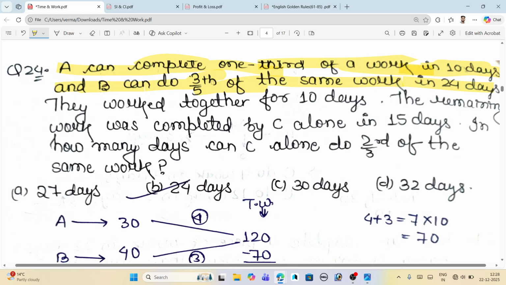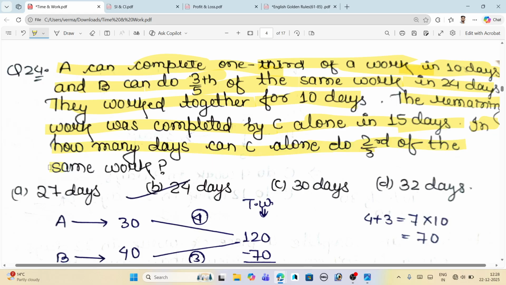Understand? So the next thing is that they work together for 10 days. The remaining work was completed by C alone in 15 days. In how many days can C alone do 2 by third of the same work?